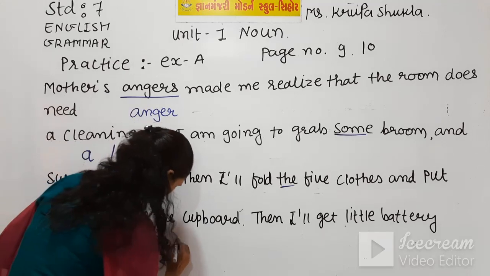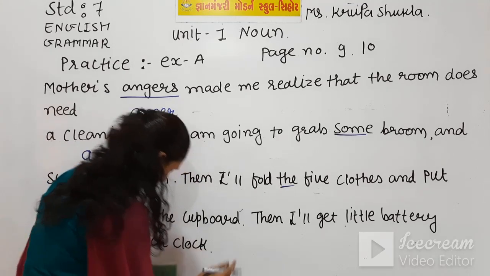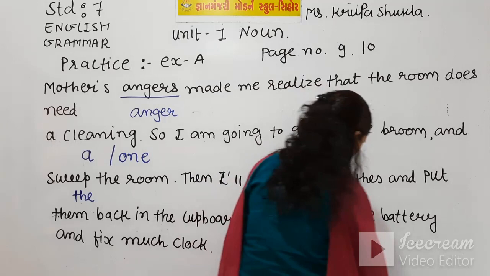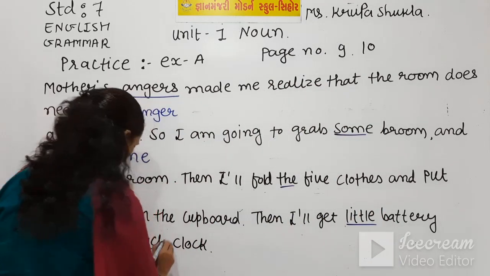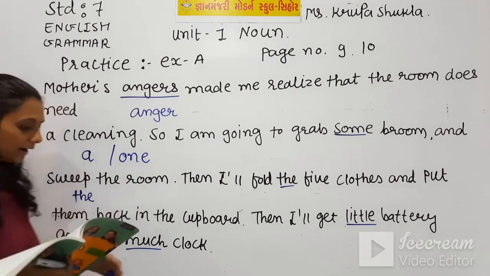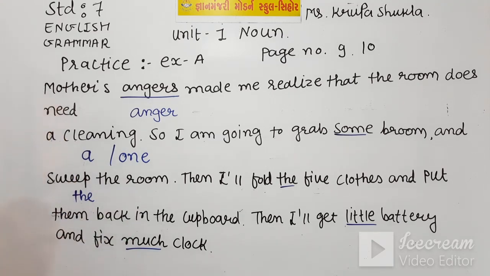See, here we have two words which are italicized, that is little and much. So you have to underline that. So: I get a battery and fix a cloth.